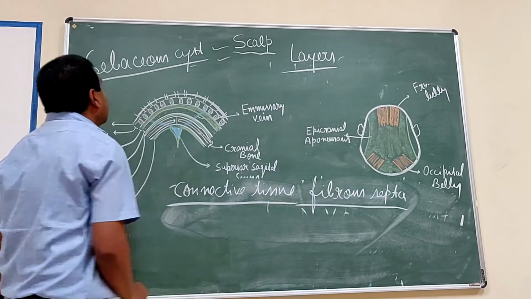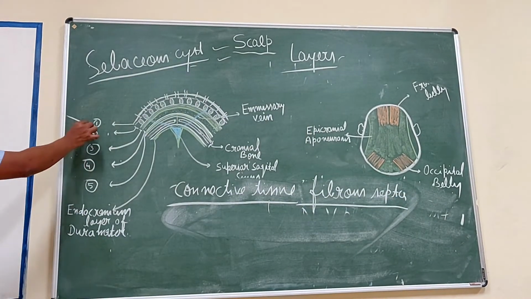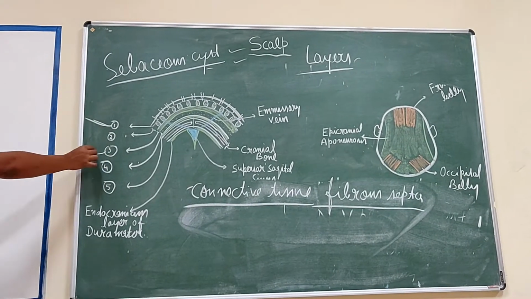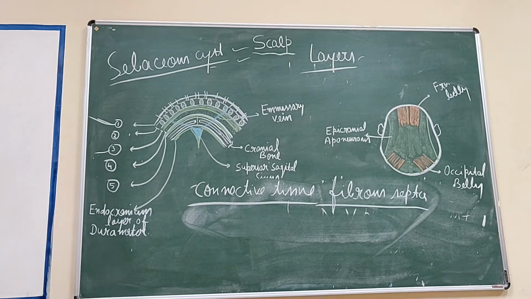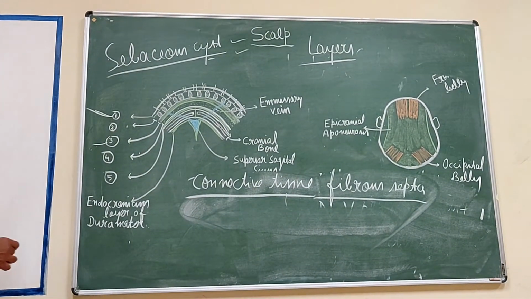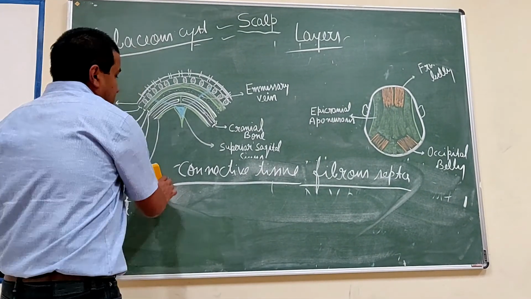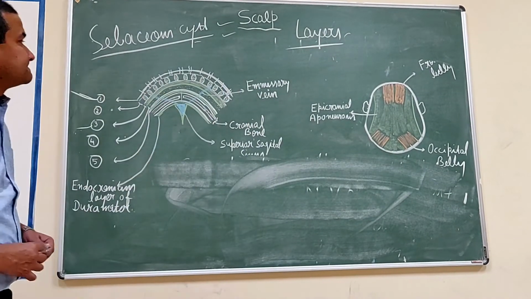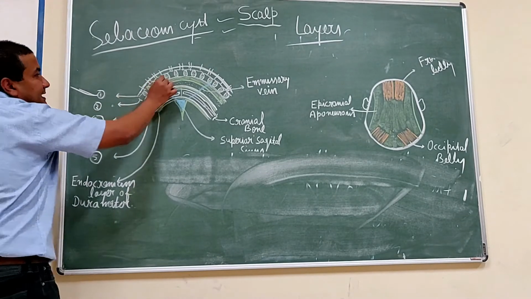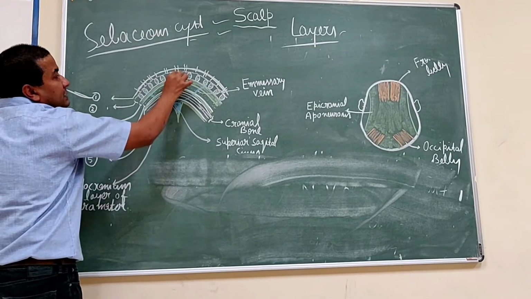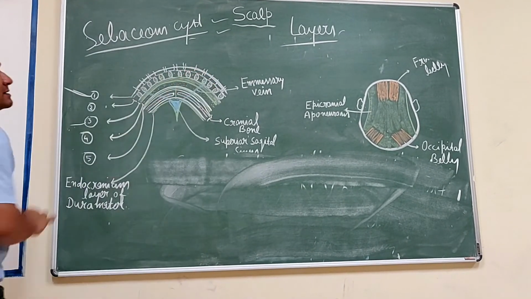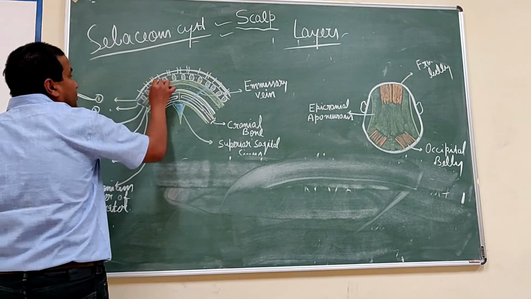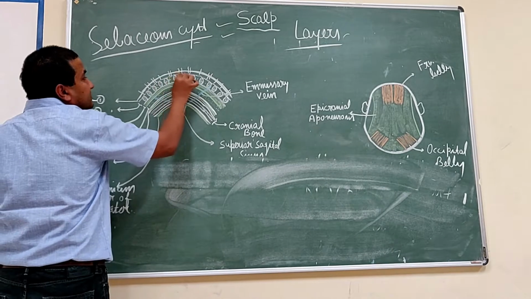This fibrous septa connects the first layer with the third layer, that is the epicranial aponeurosis. And this fibrous septa divides this layer into small compartments, pockets. These small pockets have fat globules.